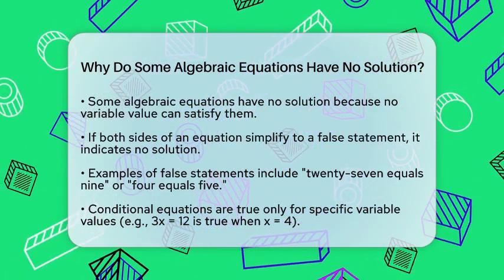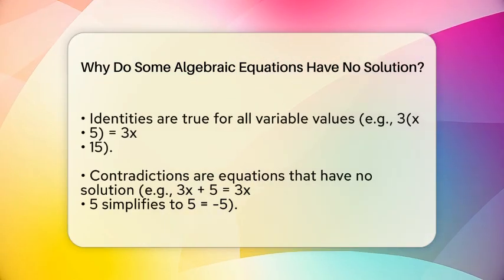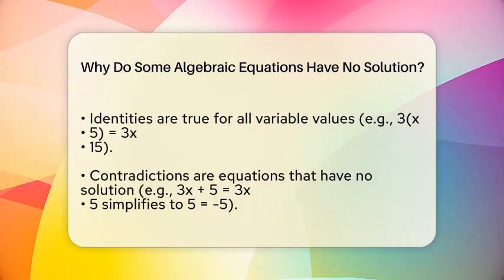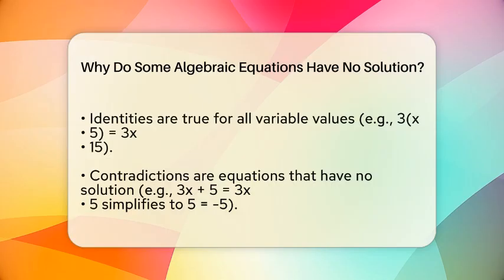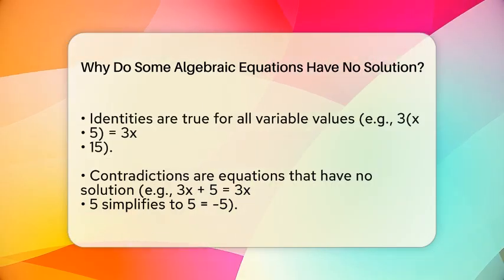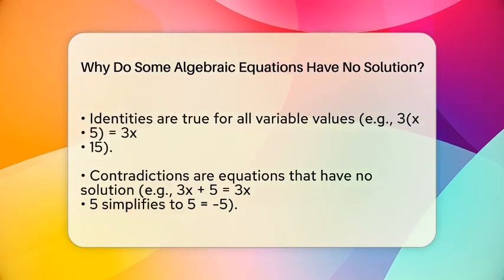To understand this better, let's look at different types of equations. First, we have conditional equations. These are true only for certain values of the variable. For example, 3 times a variable equals 12 is only true when the variable equals 4.